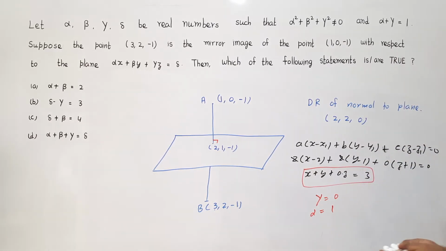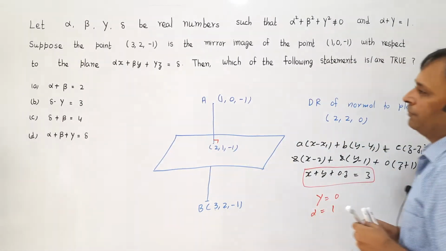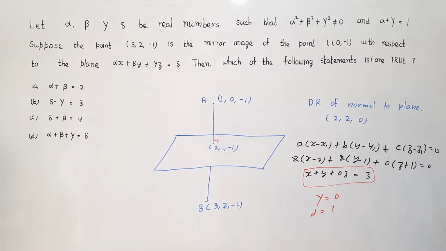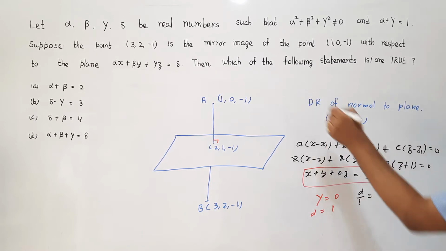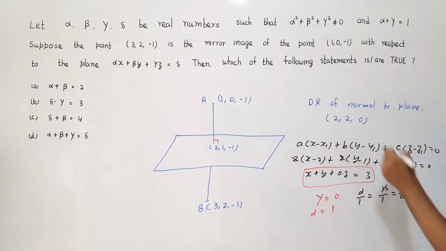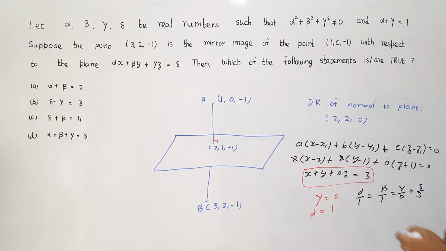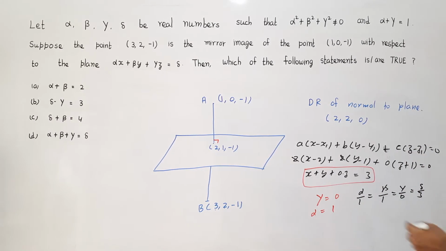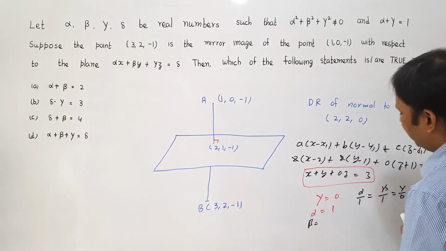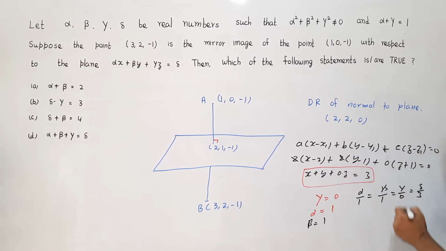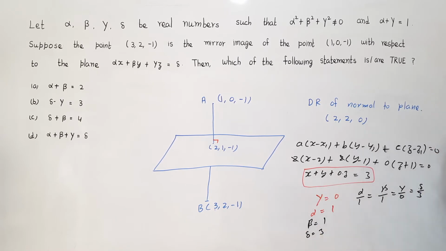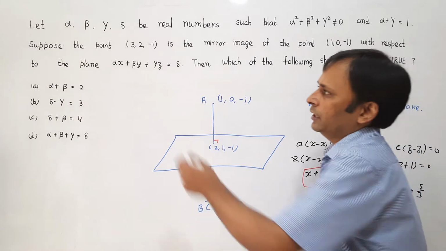Now if I compare the two equations, alpha x plus beta y plus gamma z is equal to delta and x plus y plus 0 into z is equal to 3, what I get is alpha divided by 1 is equal to beta divided by 1 is equal to gamma divided by 0 is equal to delta divided by 3. So alpha is equal to 1 we already got, so beta upon 1 is equal to 1. So this gives us beta is equal to 1 and gamma is equal to 0 we already got, and delta will be equal to 3. So that is what we need. Now we just have to compare it with the given options.